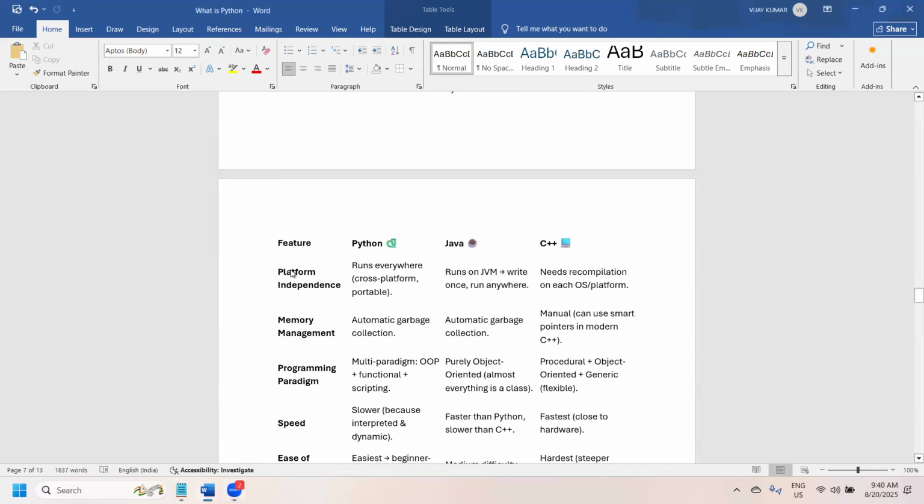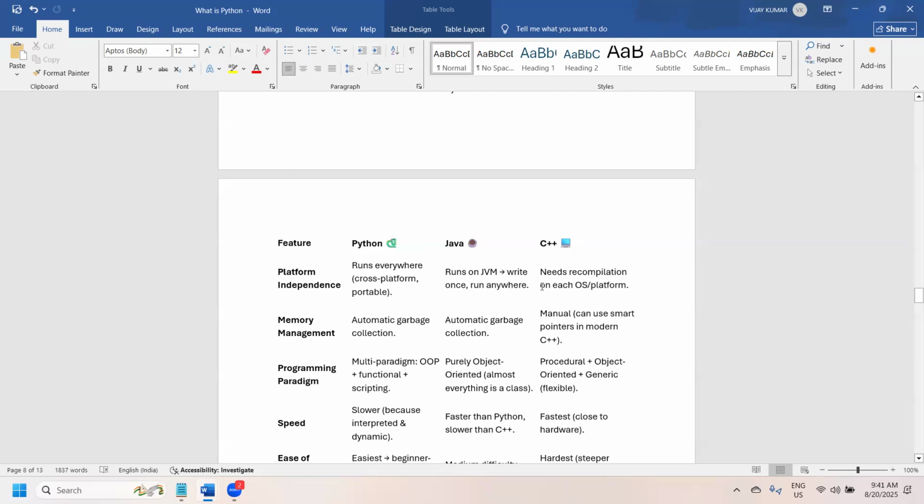Then we also have platform independence. What is the meaning of platform independence? It runs everywhere. Platform here means Unix, Linux, Windows, Mac OS, wherever it is. Platform independence means we can create a program on Windows, and the same program we can run in other places also. Java runs on the JVM, so write once, run anywhere.